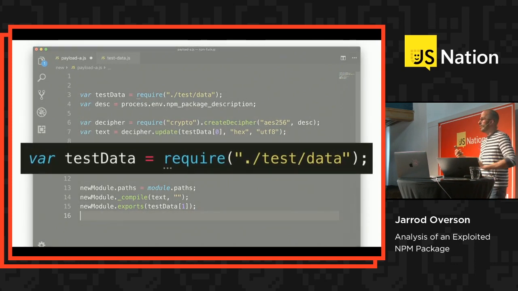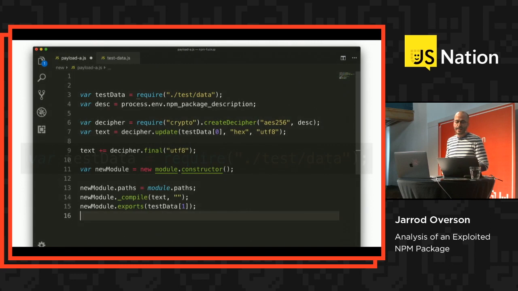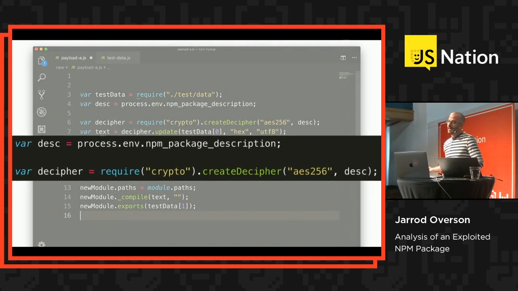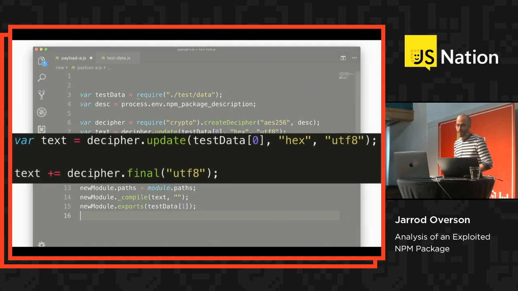First step here, what we already went over. We're importing test data into a variable called test data, because why not? Next step here, we are getting something from the environment, npm_package_description, which is the description from the package.json, and we are using that as the key to create a decipher instance. Next step here, we are decrypting the first element in test data. So those big strings I was talking about before in the test data file, we're decrypting that first string there.